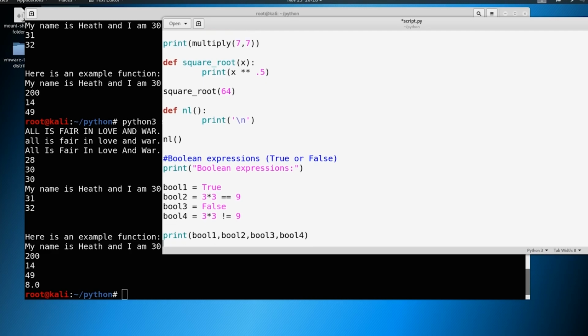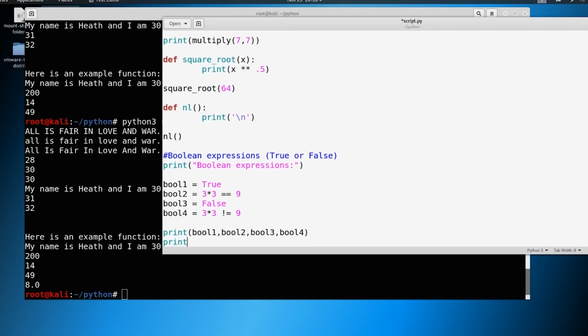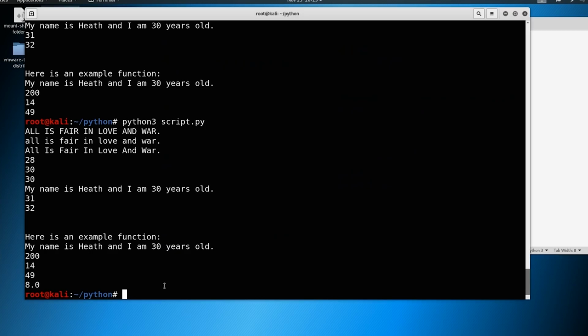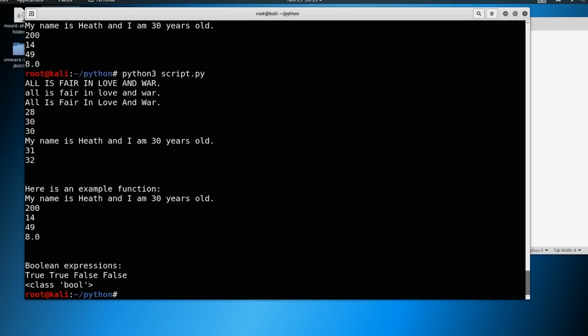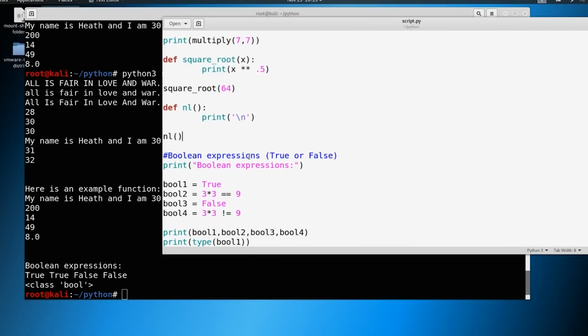Okay, and let's also print the type so we know about this. So we say print type, and let's take a look at what this looks like. Once you have that all written out, go ahead and just save this, and go ahead and run your file. And you can see that it came out exactly how we thought it would.